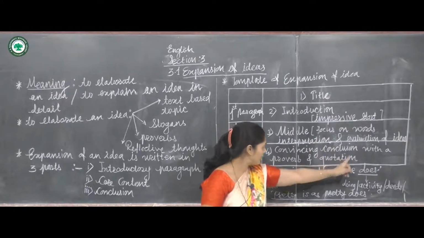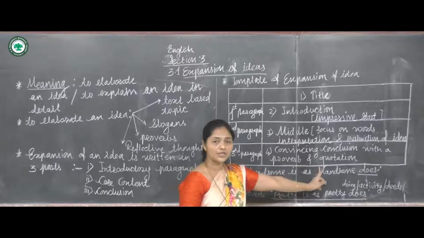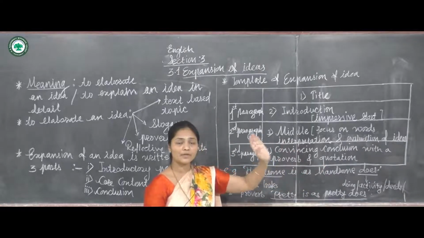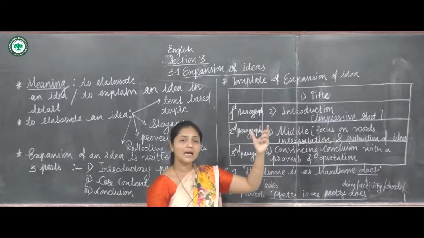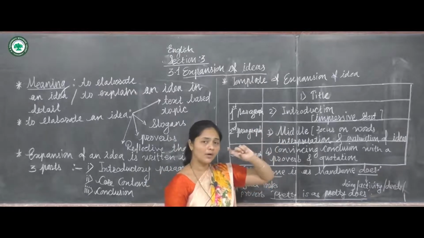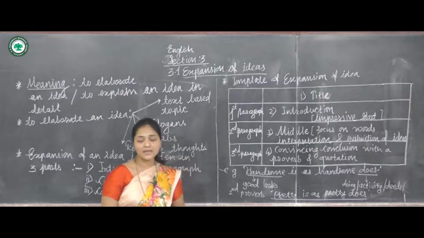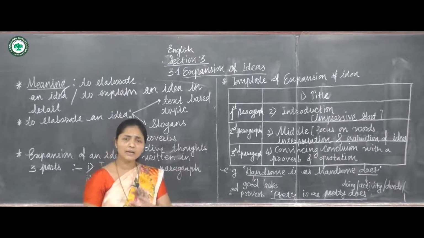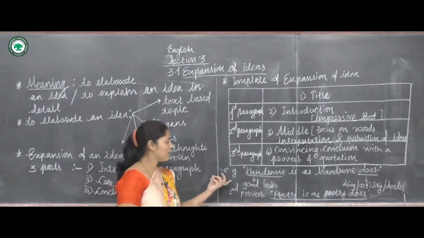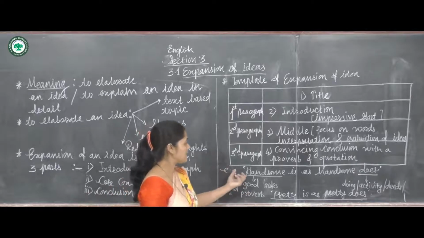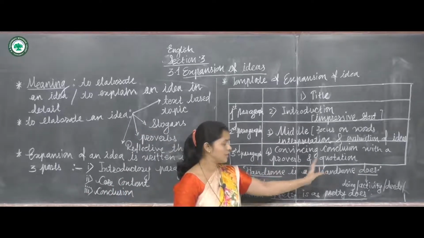Conclusion means summing up with a proverb or quotation. You have to give another proverb, or a proverb similar to the given idea or thought. Next, I am going to explain the proverb to you, that is, handsome is as handsome does.